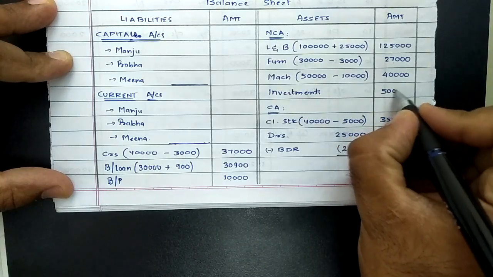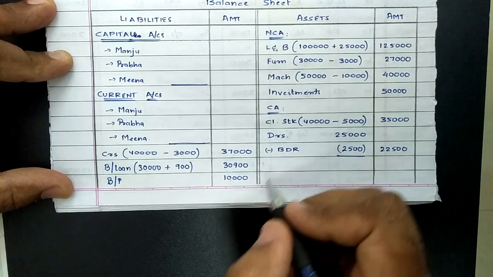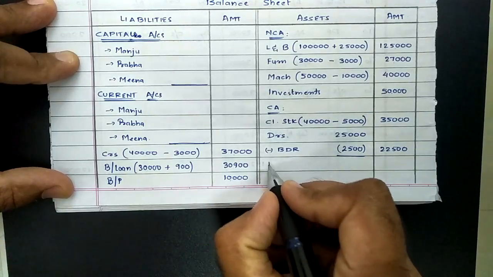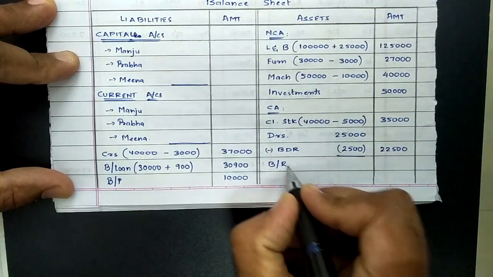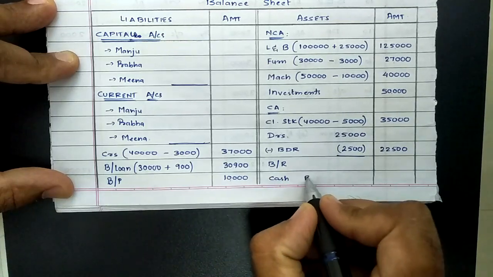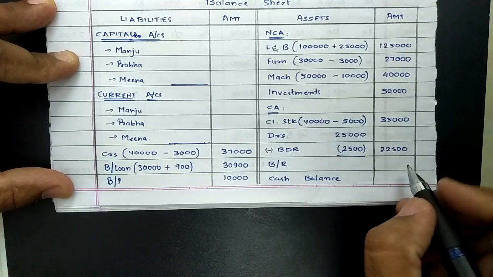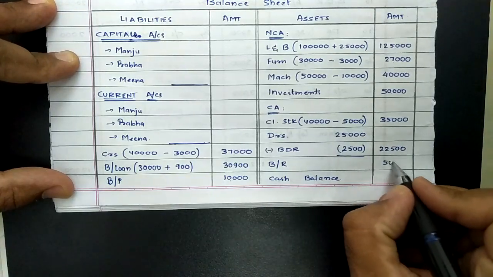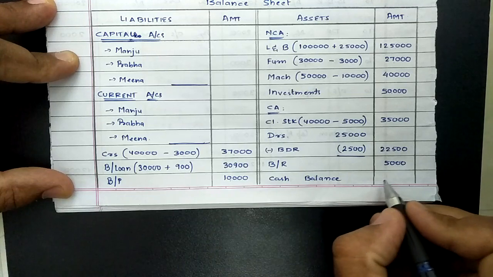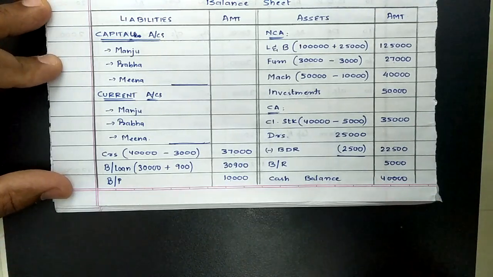50,000. Further, in current assets, closing stock and debtors are dealt with. However, bills receivables and cash balance were not recorded, so they would be recorded at same value. Bills receivables as per balance sheet rupees 5,000. And cash balance as per balance sheet rupees 40,000. That's all with regard to posting.